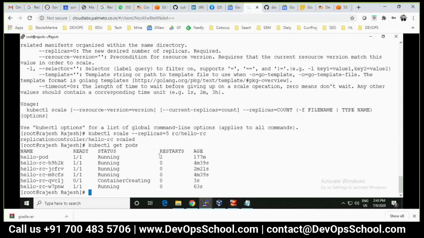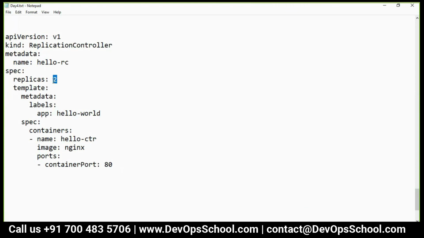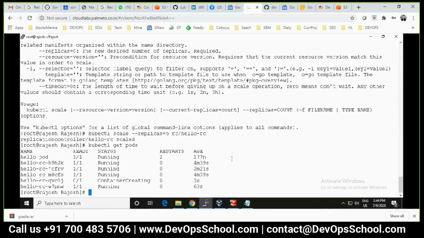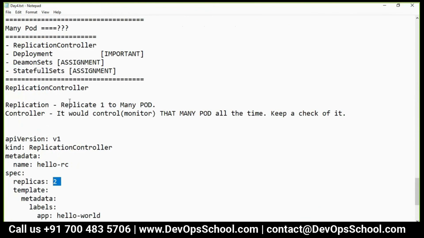See, one more. Okay. Now you see how many ways you can work with the thing. So I did apply, command line, scale, and all this. Correct? So this is called replication. I am not doing one by one, I am just replicating, increasing one by one. But you can make it 2000 also in one go, if you have an infrastructure like that. But this is called the replication feature.